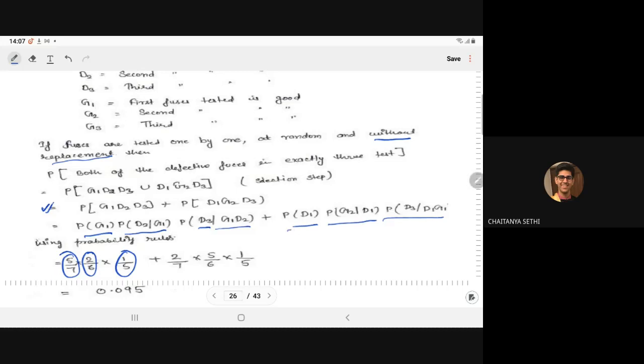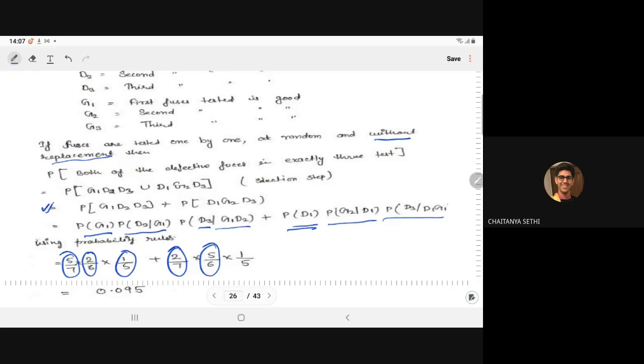Similarly, probability of D1 means 2 defective pieces out of 7. Probability of G2 given D1: due to D1 given, we have 6 fuses, and out of the 6, 5 are good. And probability of D3 given D1 and G2.